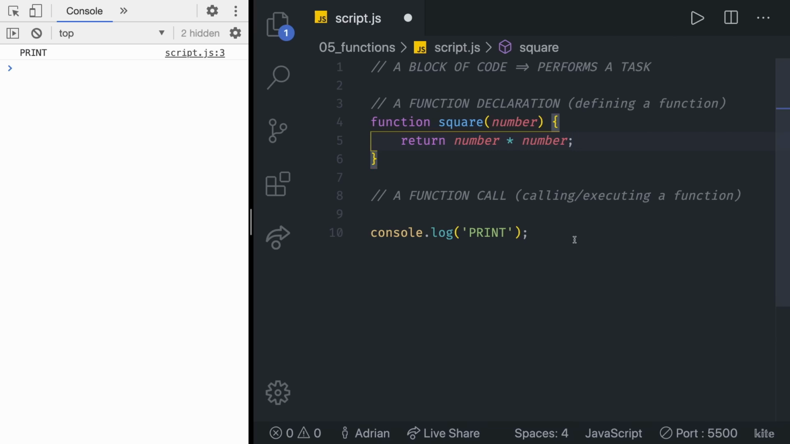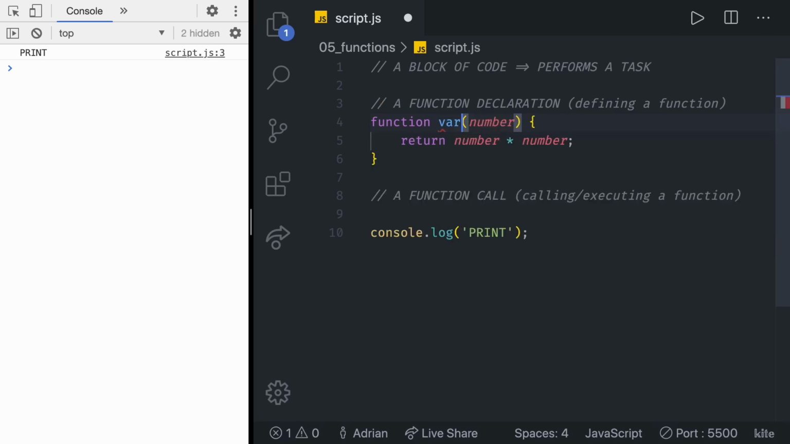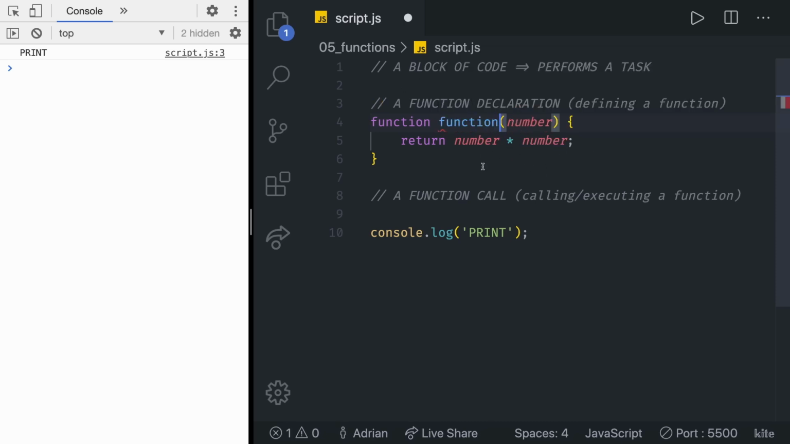A lot of stuff happened here. Let's review it word by word. Function is a reserved JavaScript keyword for creating a function. Square is the name of this particular function. You can name your functions anything you'd like, but it just cannot be a reserved JavaScript keyword. For example, function, that's not going to work. Or function var, or function const. That's not going to work. You can use any name that's not a reserved JavaScript keyword. In our case, we are going to call it square because it's going to square a number.